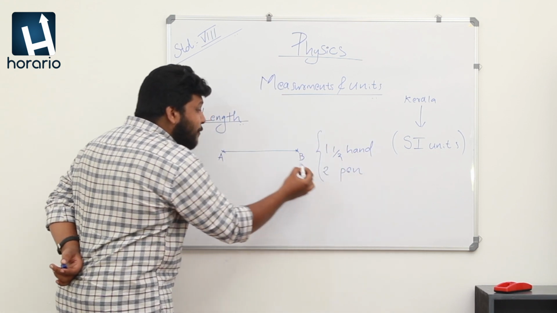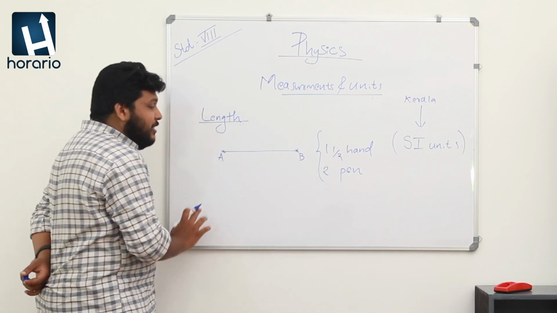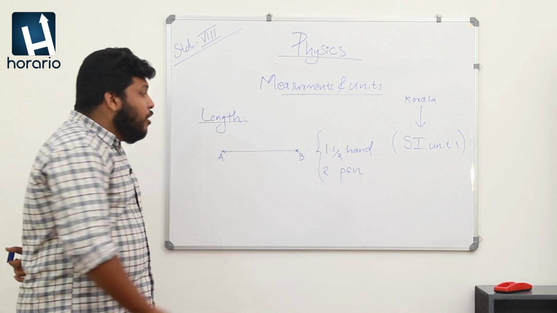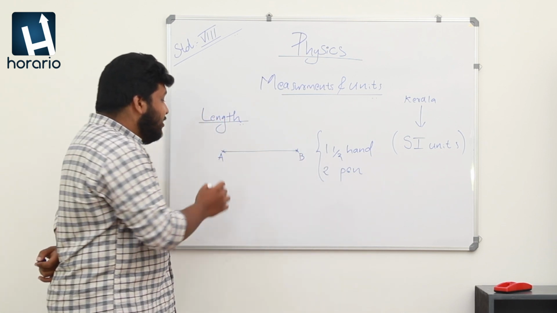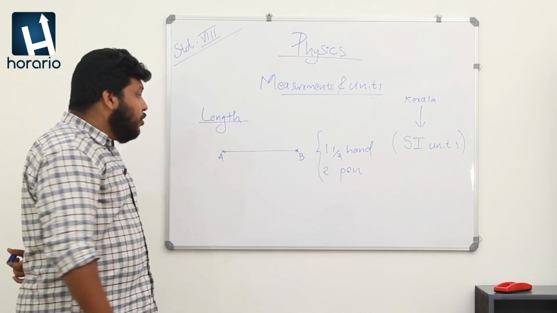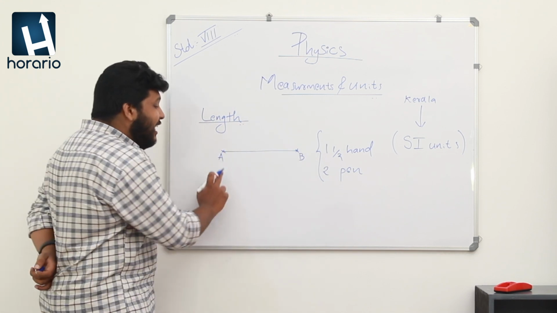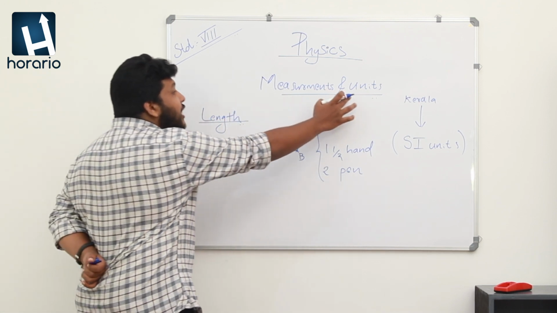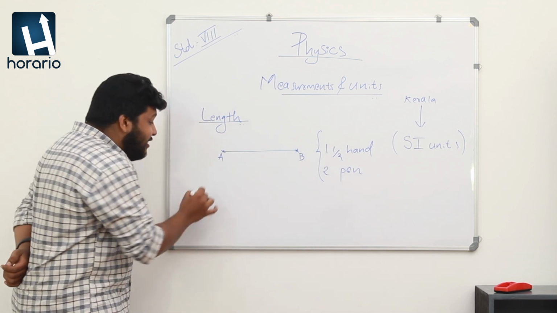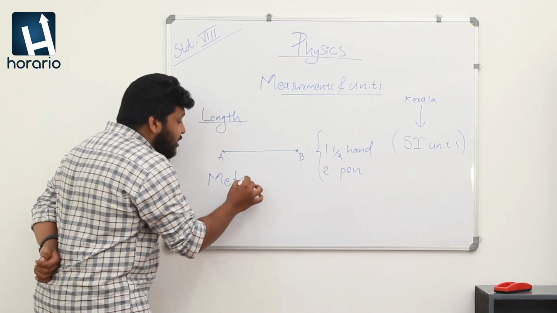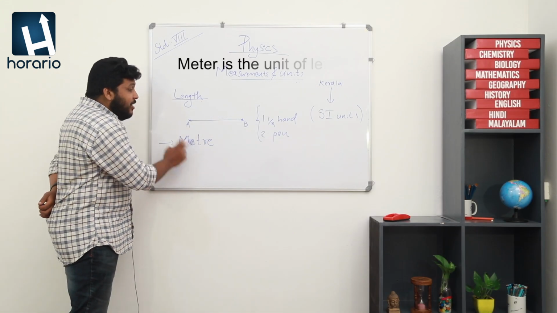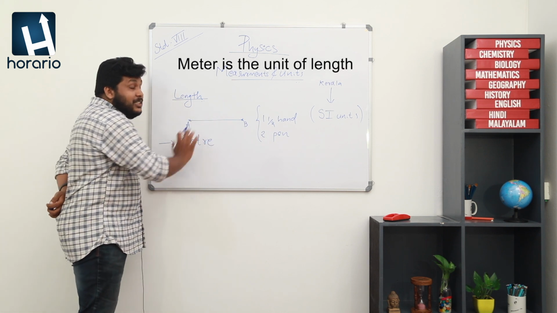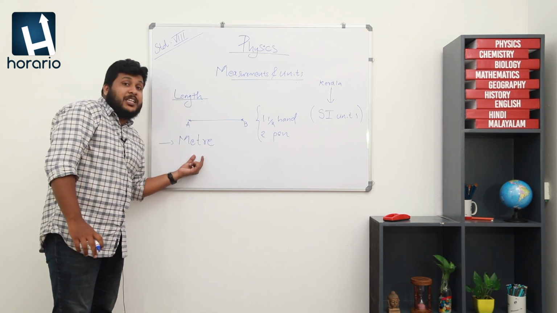So, in the same situation, the distance is not changing, but the unit is changing. So, we can't say this is standardized. So, we decided to standardize the measuring of length. So, we introduced a unit, which is known as the meter. So, the meter is the unit of length. The length can be measured with the unit meter.